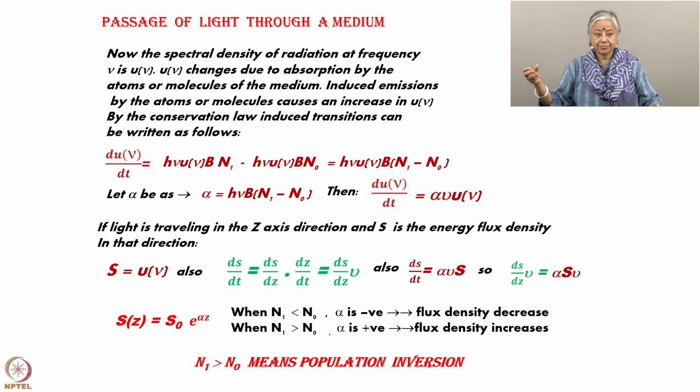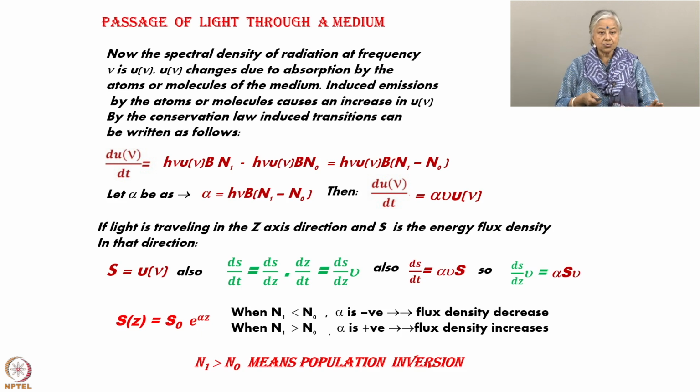Okay. As each of these photons is getting amplified, we would like to know the flux density of this radiation. We are all interested in the radiation, okay. We are not interested in the particles which are there, unless in a secondary way. Okay. So, we want to know the spectral density of radiation at nu.